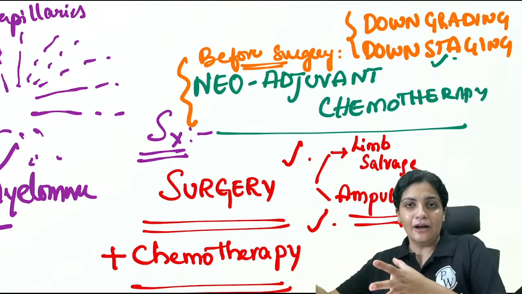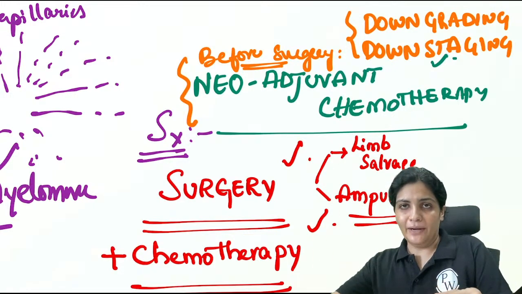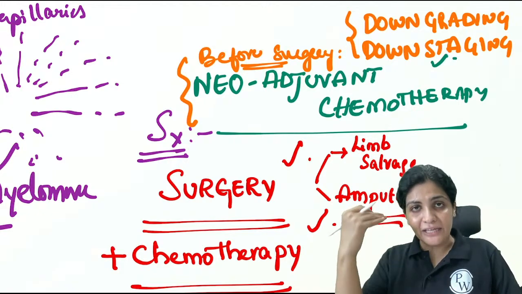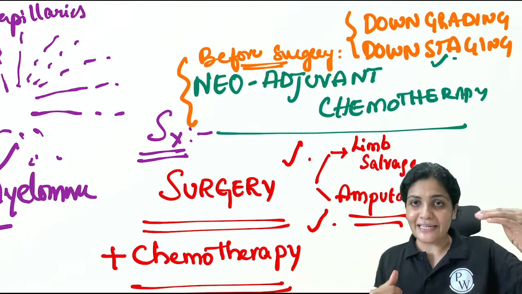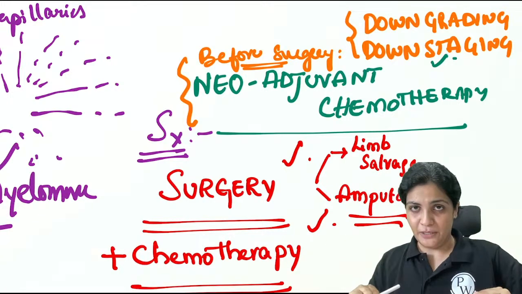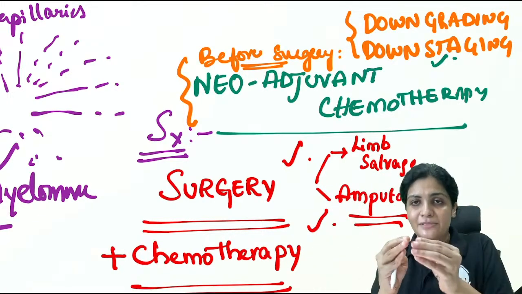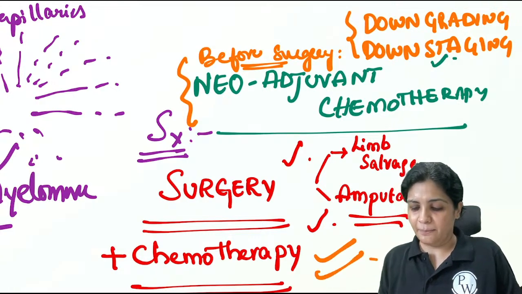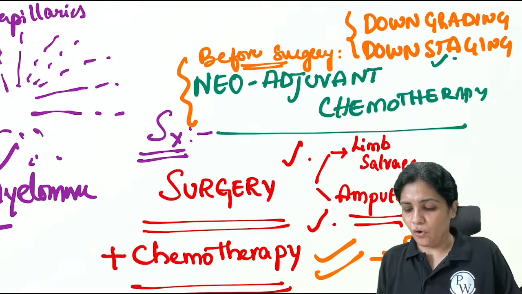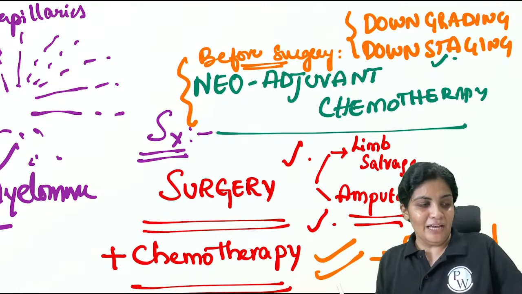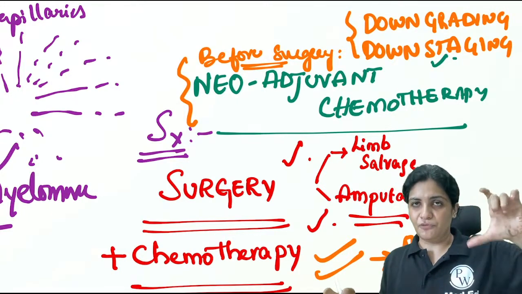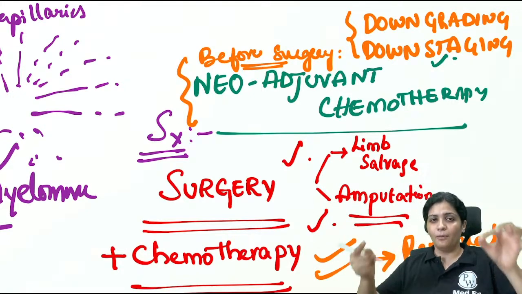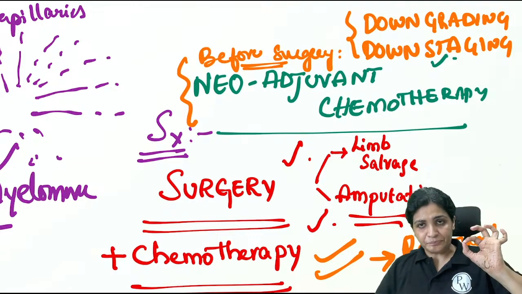Grading is physical, like you see, this is the grade, this is the involvement. Staging is under the microscope, that is the histopathological feature. Whenever we give chemotherapy before the surgery, it comes one grade below, one stage below. That means the aggressive tumor now becomes a little less aggressive. So now it is amenable to surgery, and followed by chemotherapy, there will be complete removal of the tumor. That is why we have taken up neoadjuvant chemotherapy, before surgery, to downgrade and downstage the tumor, followed by surgery, followed by chemo.